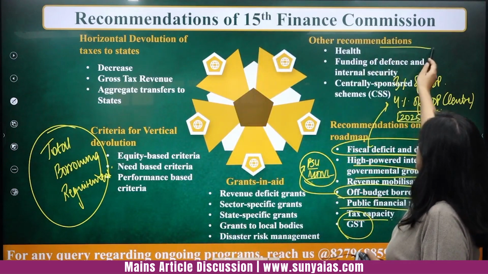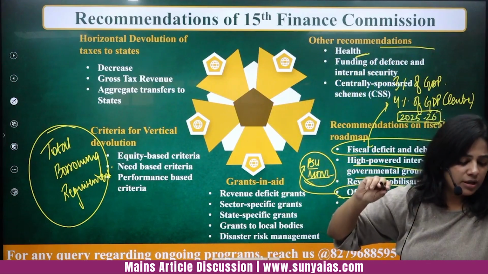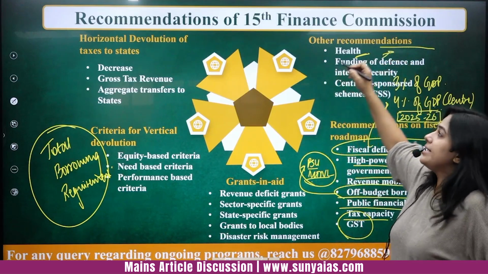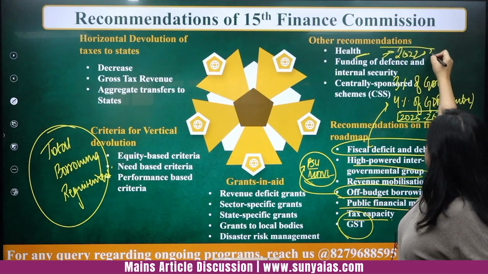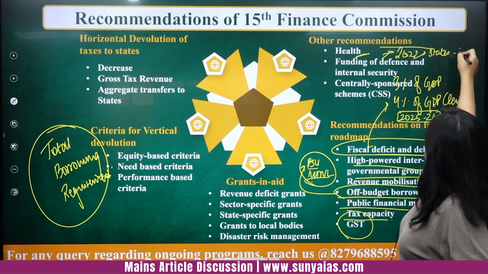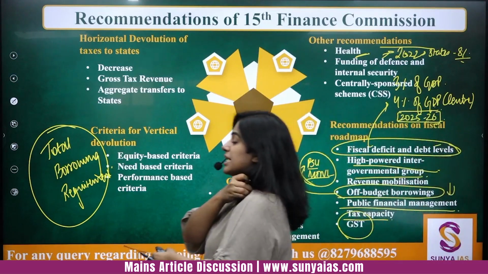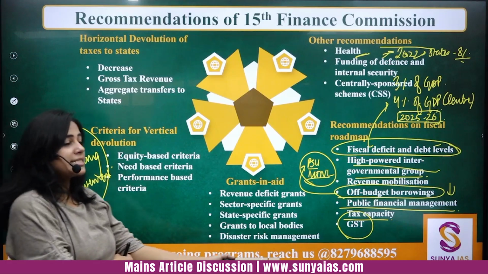Other than that, the health based recommendations have been given, right? So for example, by the year 2022, not the center but the states should be spending 8% of their GDP, GSDP, that is gross state domestic product, on health.